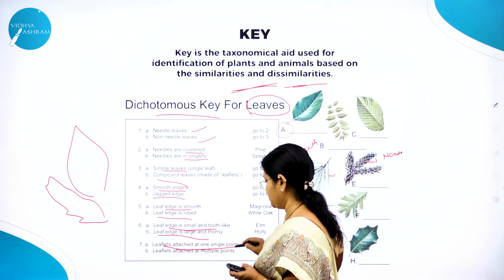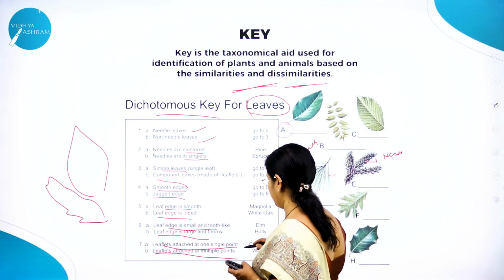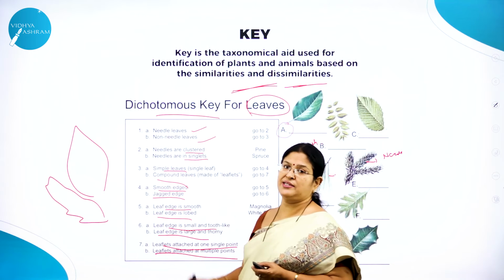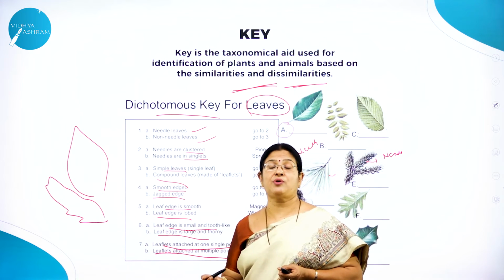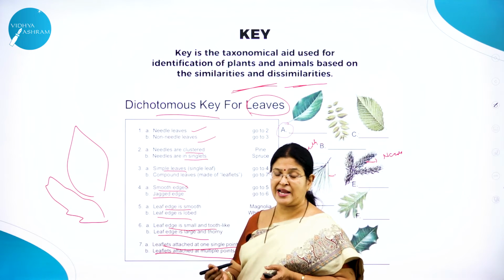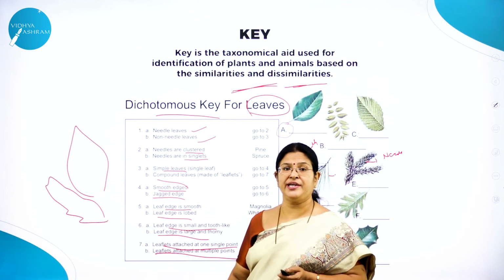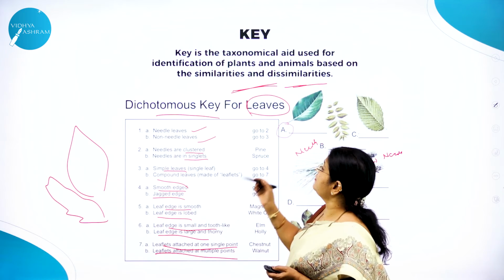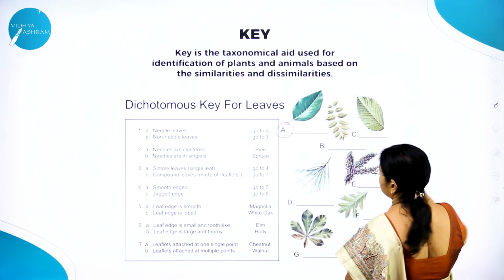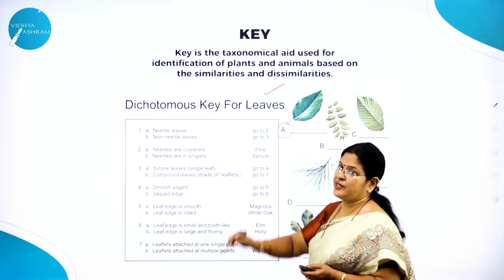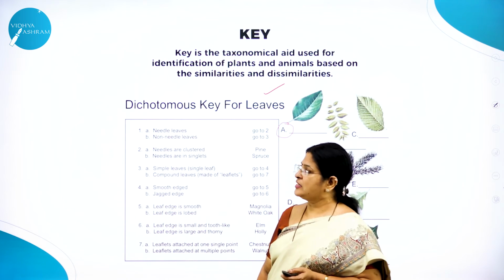Leaflets attached to one single point, leaflets attached to multiple points. So all these are taken into consideration to identify an unknown plant or animal with the help of a key. So a key is also a very, very important aid for taxonomical classification.